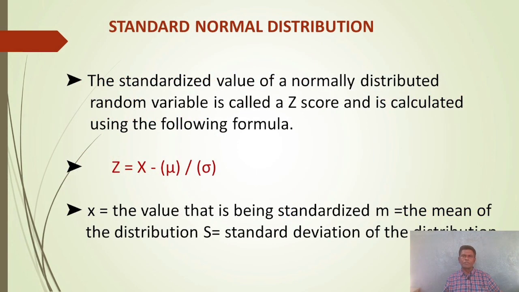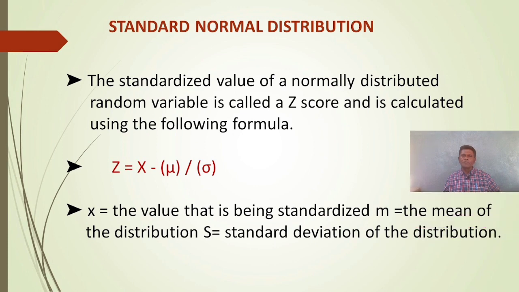Standard normal distribution. The standardized value of a normally distributed random variable is called a z-score and is calculated using the following formula: z is equal to x minus mu by sigma. x is the value that is being standardized, mu is the mean of the distribution, and sigma is the standard deviation of the distribution.